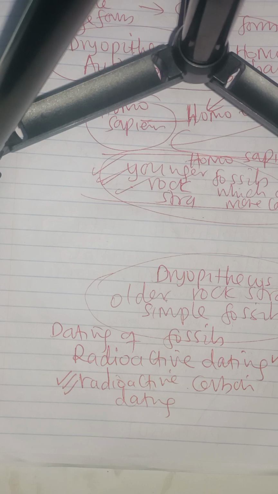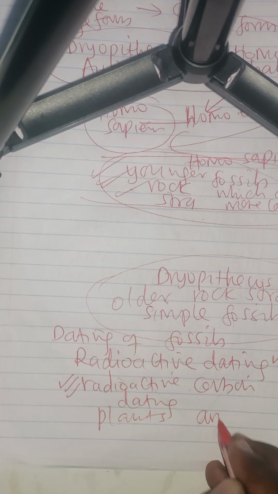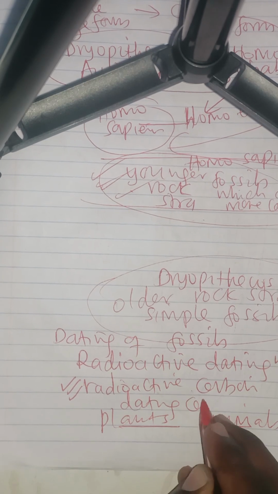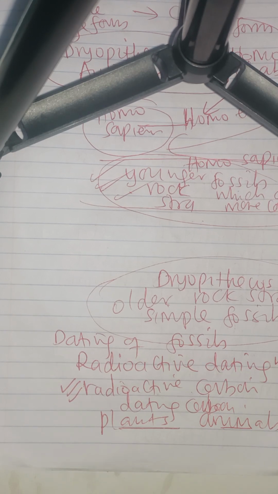Why do we even add carbon? Because at the end of the day, what we are going to determine is the age of fossils. And the fossils of what and what? Fossils of plants and animals. And these two organisms contain carbon. That's why the method is more advanced and is called radioactive carbon dating. Because the remains of both plants and animals contain carbon.